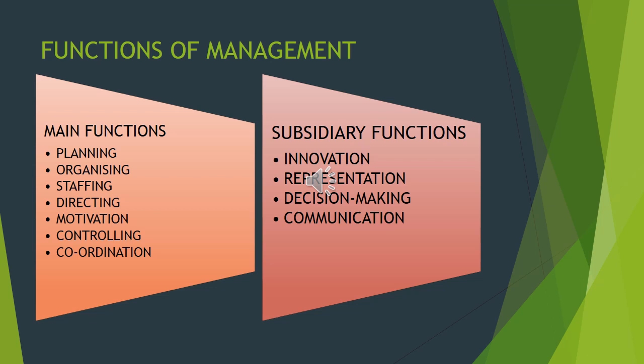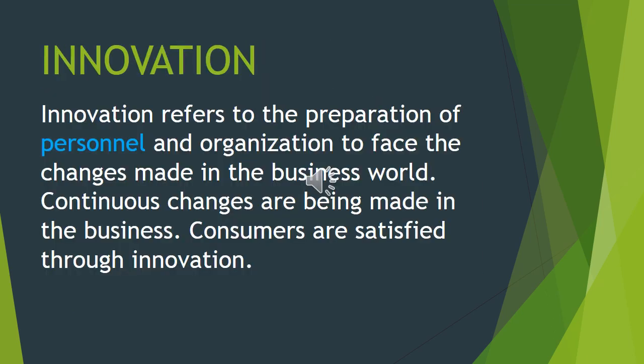The first one we are going to see is innovation. The second one is representation. The third one is decision making. And the fourth one is communication. These four, innovation, representation, decision making and communication, are the key terms we are going to use now. Under subsidiary functions, the first one is innovation.